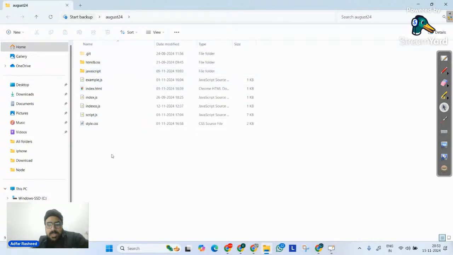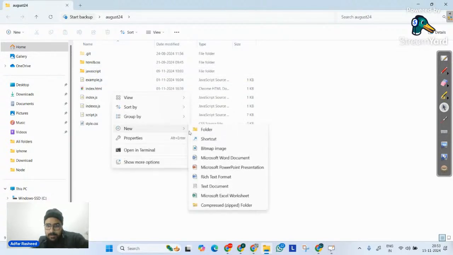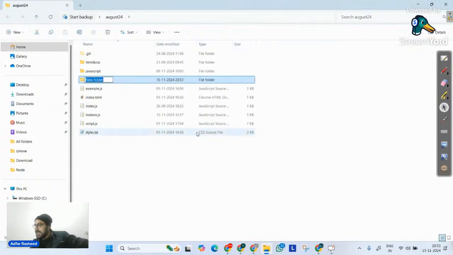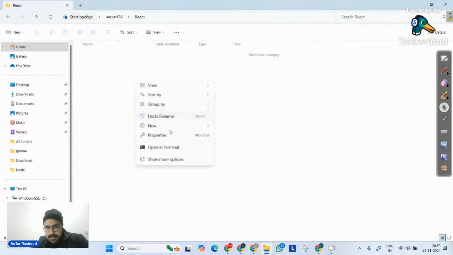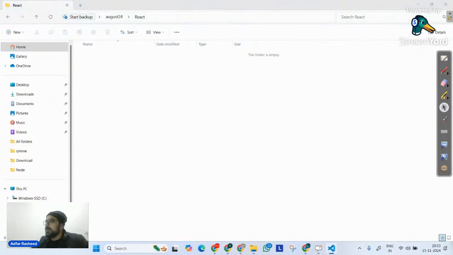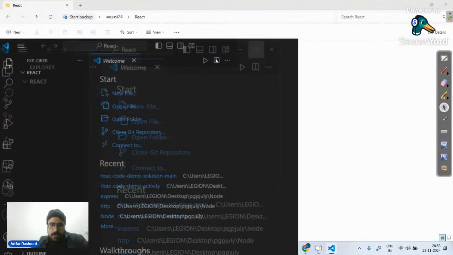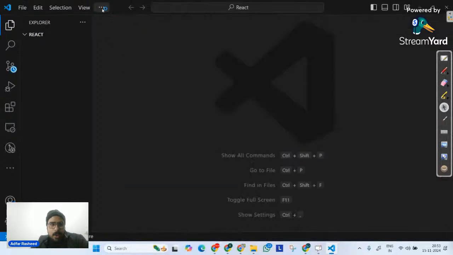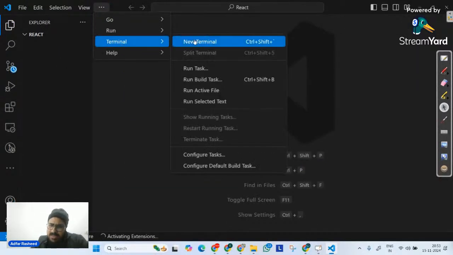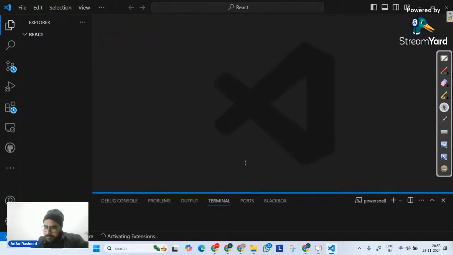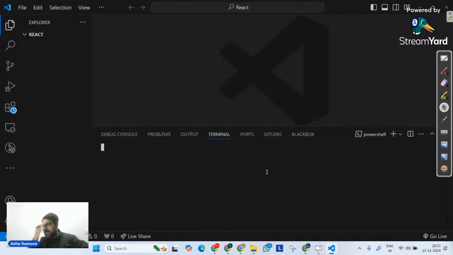Okay. So let me go and create another folder with the name React. And I will show you both ways of creating a React web application. Inside this, you just have to open this folder inside our VS Code. Unfortunately, my VS Code has opened on the other screen, but let me open it here. Over here, I will not do anything else. I will directly create my terminal. And as I said, I will show you both ways.